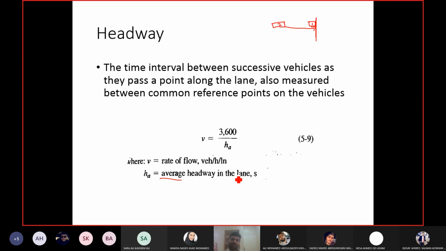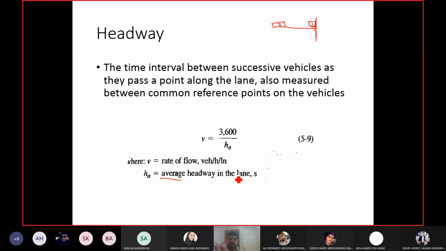You cannot take a value between any two vehicles and generalize it to the complete group, so you need the average values. You will take multiple headways, calculate the average, and then put it in this equation to calculate the flow rate. And what is the logic behind it?